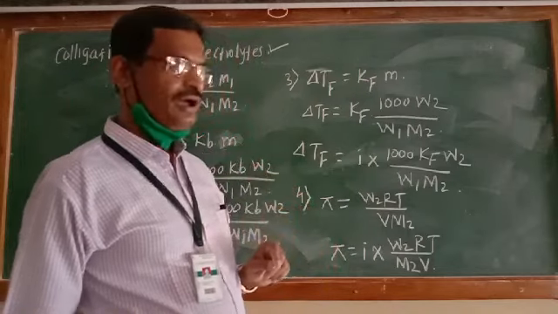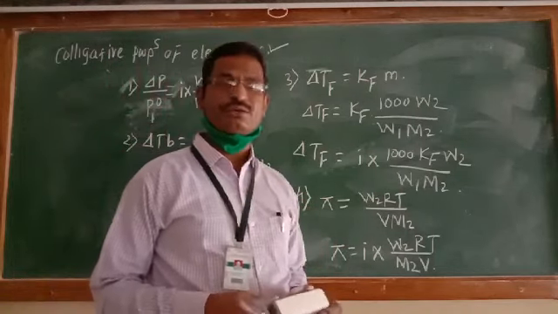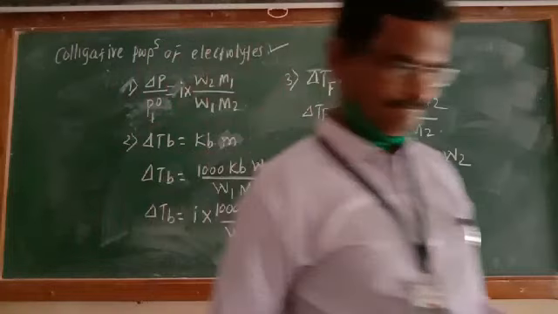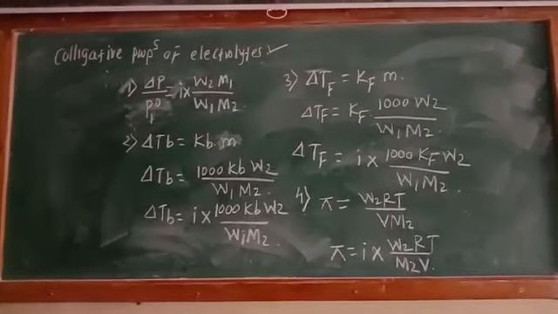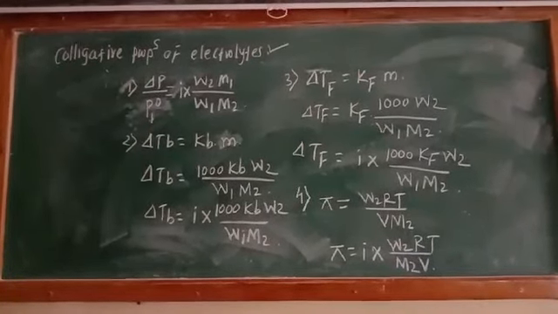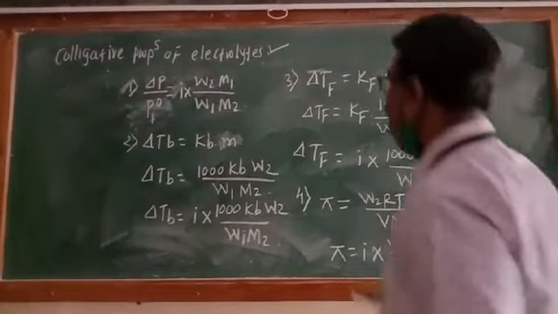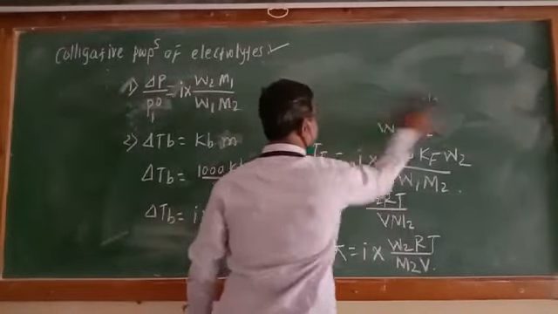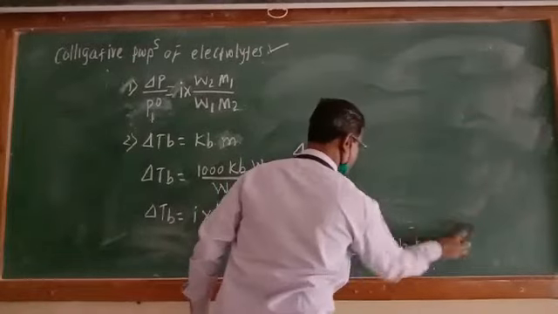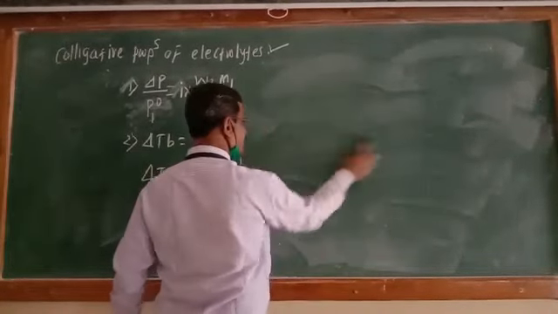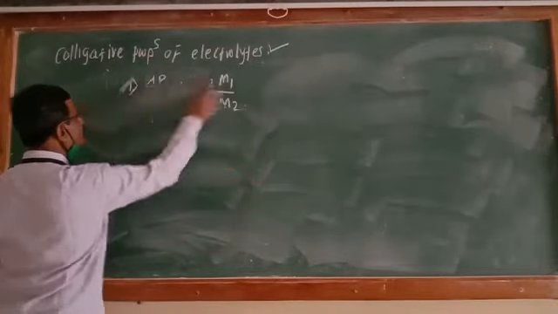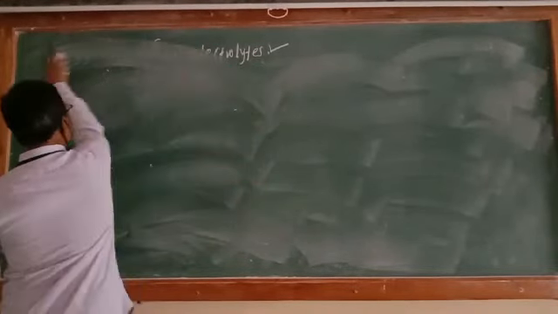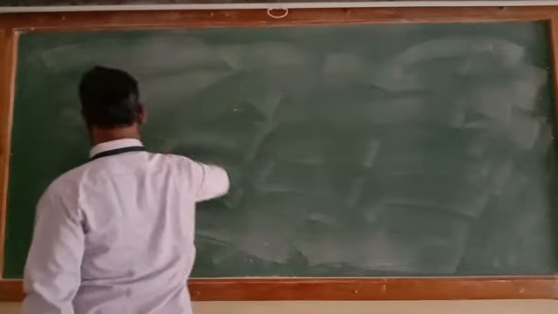So let us see how that equation is obtained. If we consider the case of weak electrolyte, they behave differently. A little bit different behavior is there in weak electrolytes as compared with strong electrolytes.